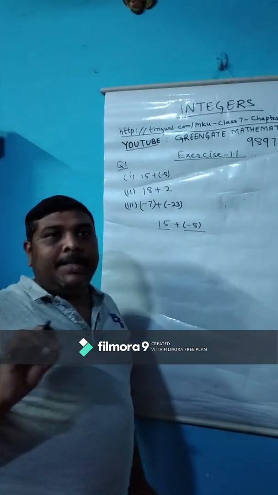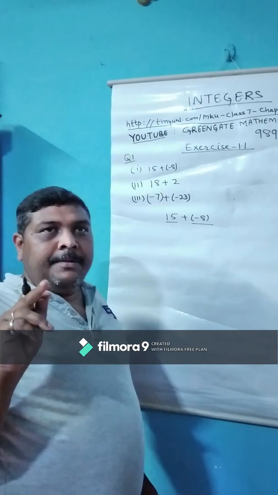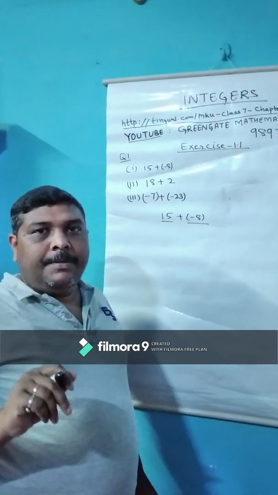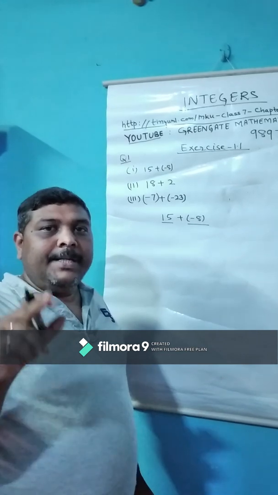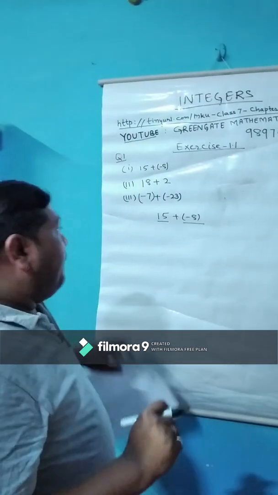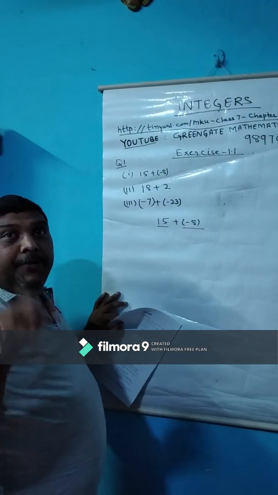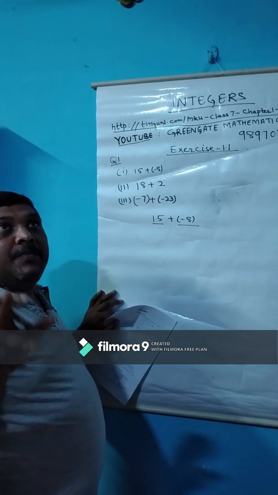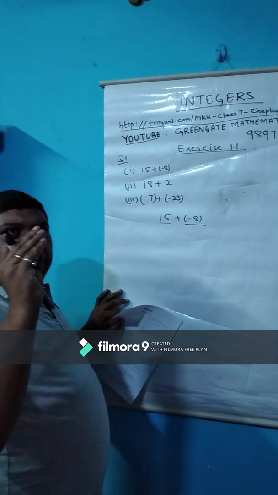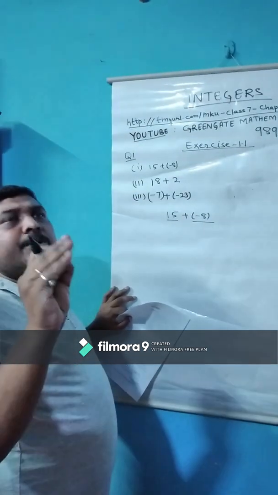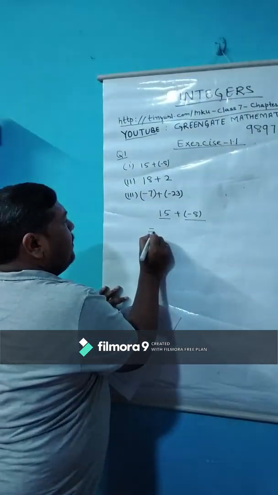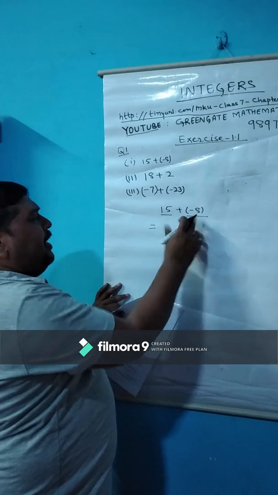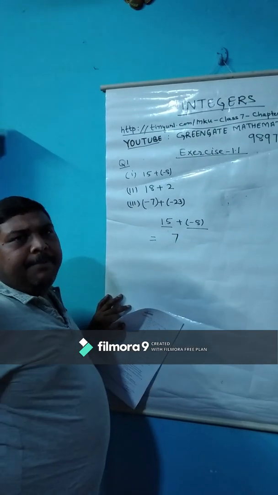What is the rule? If one is positive and the other is negative, we have to find the difference, that is, subtract the smaller from the greater. 15 minus 8 is 7.